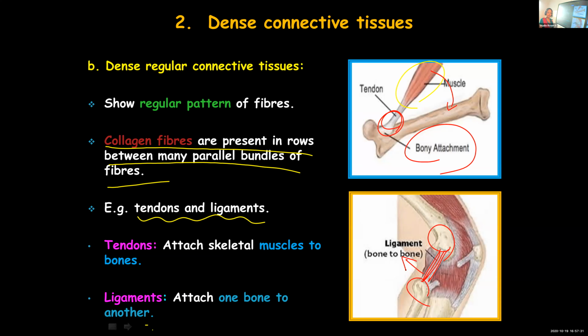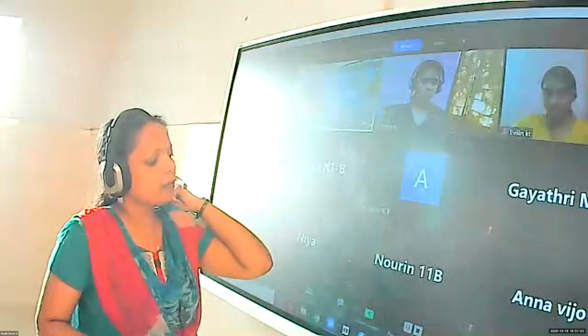So you should not get confused between ligament and tendon. Ligament connects two bones together, whereas tendon will connect muscle to a bone. Clear? So that is about dense regular connective tissue. Is it clear, children? Any slide to be repeated? We don't have more time.